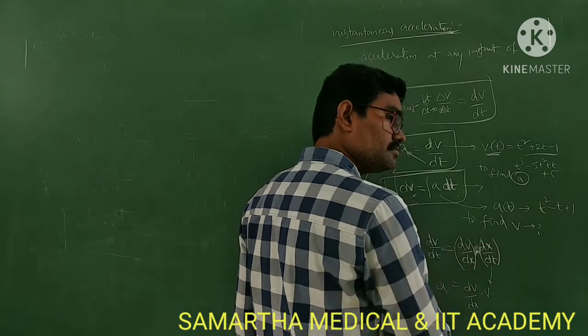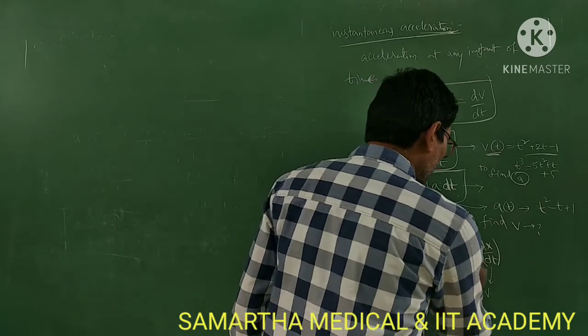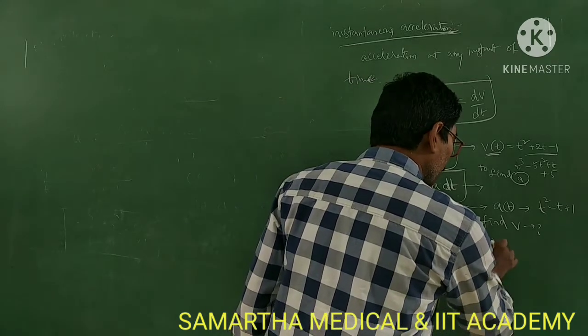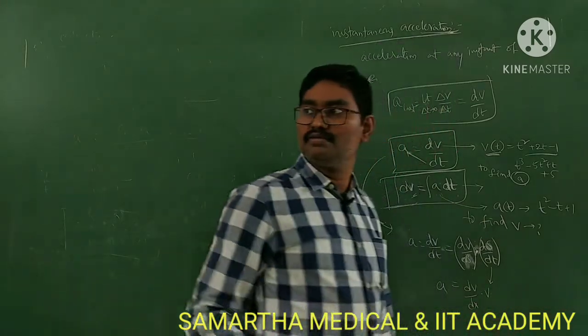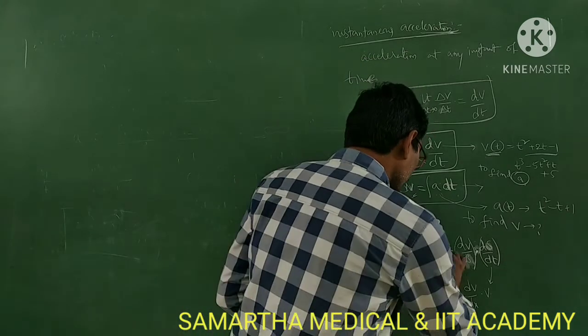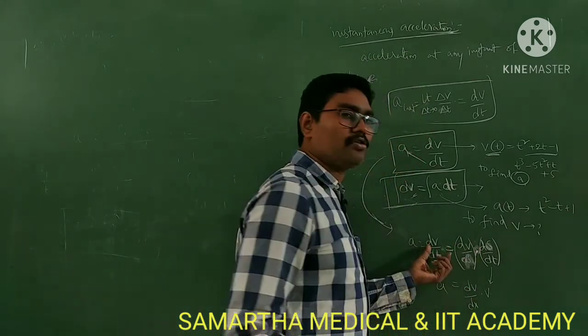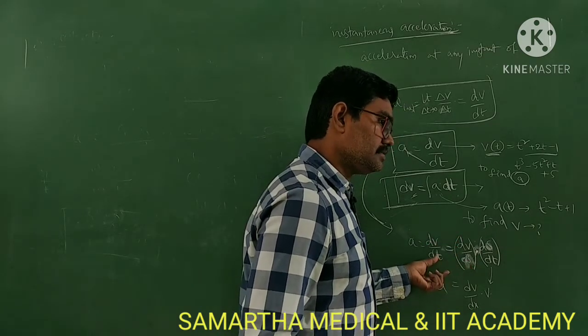ds by dt or dx by dt, no problem, you can write either. Yes, a is equal to dv by dt. Now look at this. It is dv by ds, not dv by dt.